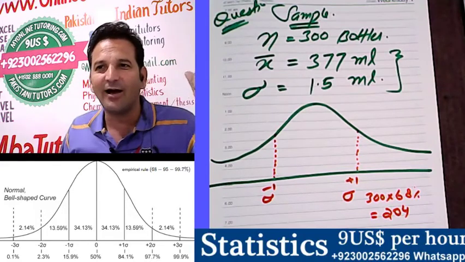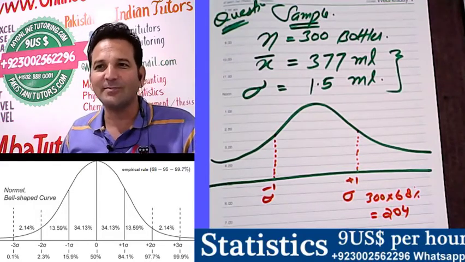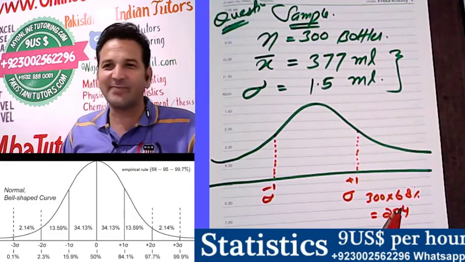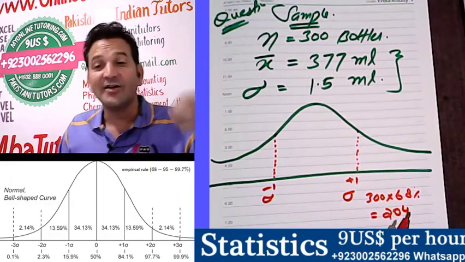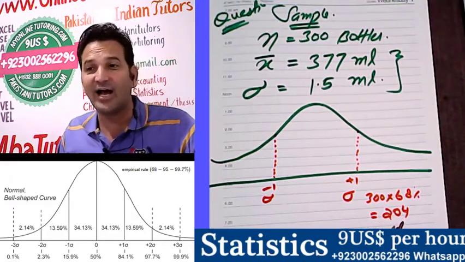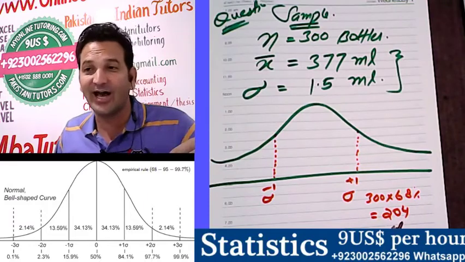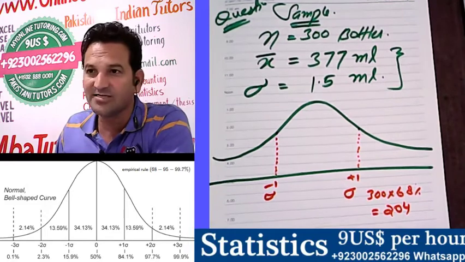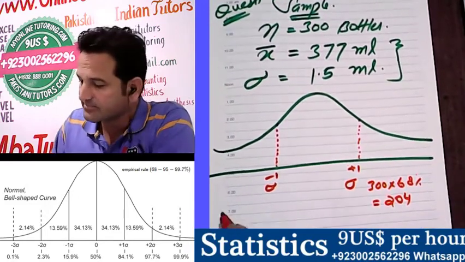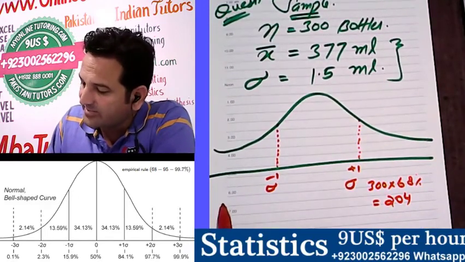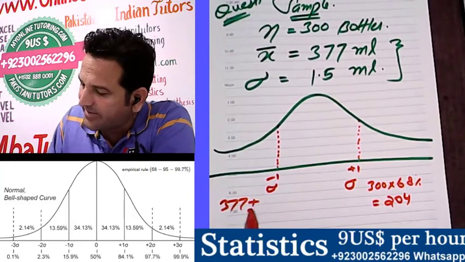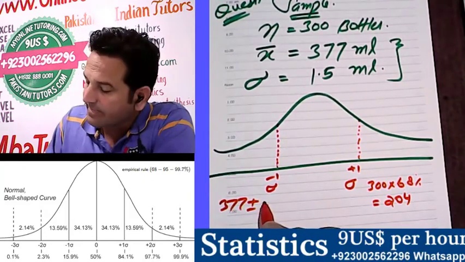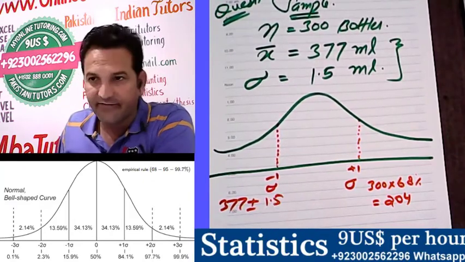We don't have the data, but we have an empirical rule which says that 68% of the data of a normally distributed data will lie within one standard deviation, which means 377 plus minus 1.5.